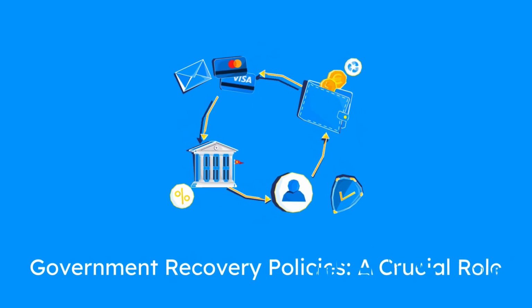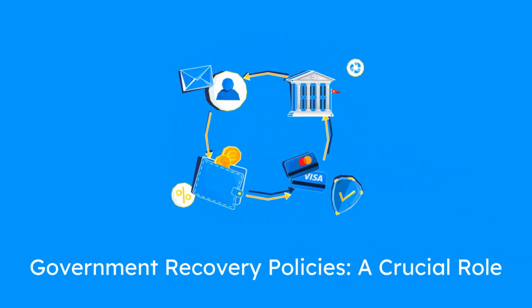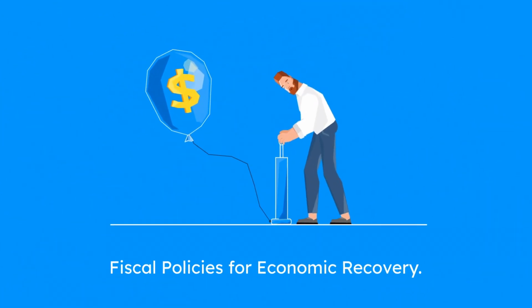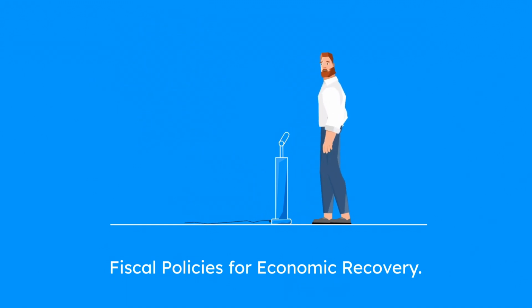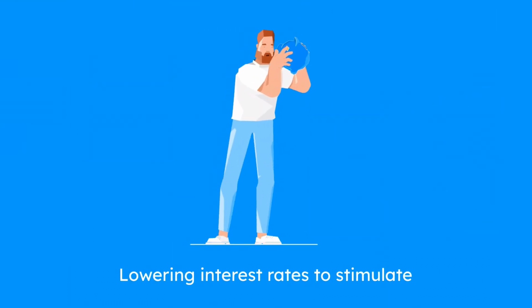Government intervention. Governments often play a crucial role in recovery through fiscal and monetary policies. Fiscal policies might include increased public spending, tax cuts, and direct financial aid to individuals and businesses. Monetary policies often involve lowering interest rates to stimulate borrowing and spending.